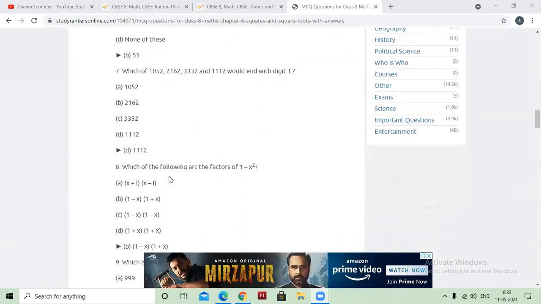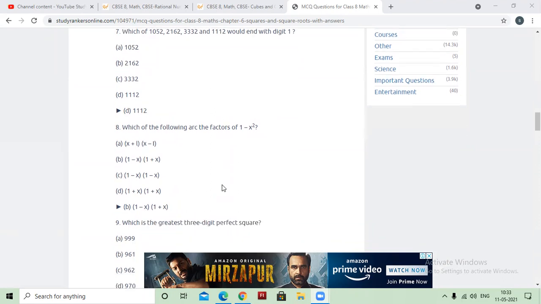This we have done here. Can you tell me this formula? 1 minus x square. If you had studied this, do you remember? I hope you haven't done this type of formula.